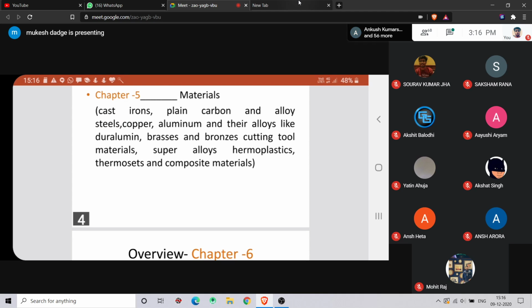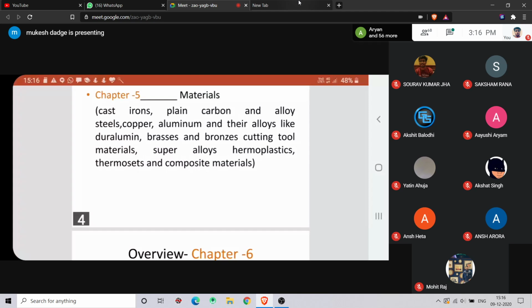Any product, whether it is a plastic product, a composite product, a steel product or a cast iron product, has three common things. One is material. Then you have to go through the manufacturing process. After that you have to check whether it is okay or not okay.